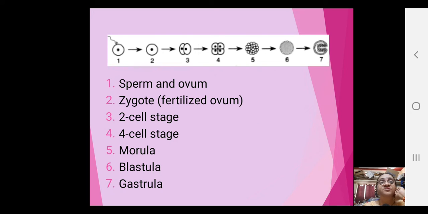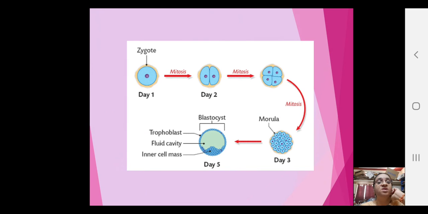In the first one it is just shown how a sperm is trying to enter into the ovum, it is trying to fertilize, and now the second one is a zygote, then you see 2, 4, isn't it, and the 5 is morula, then 6th is blastula, and seventh one is what is called gastrula. Okay, so here again the same thing is being shown, and day 1, 2, 3, 4, 5 morula, and then blastula. This particular stage is having what is called the fluid filled cavity, trophoblast, and the inner cell mass.